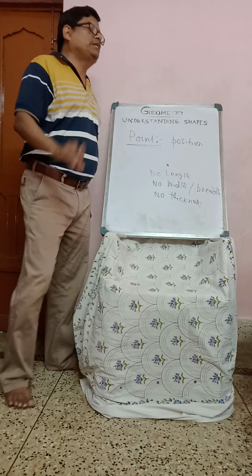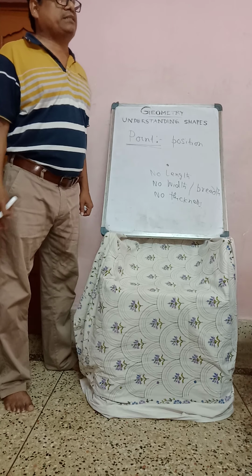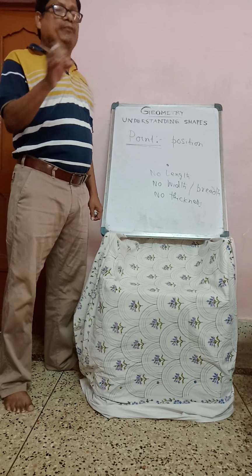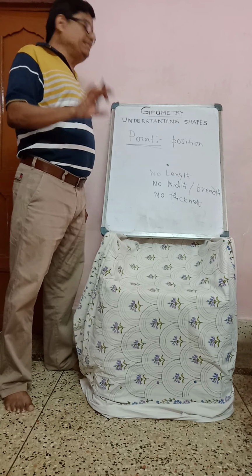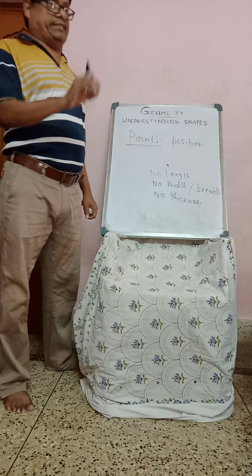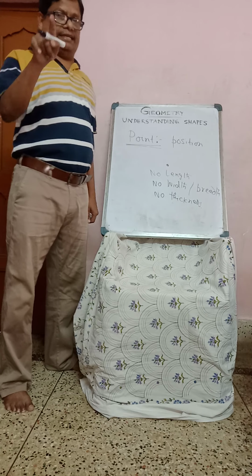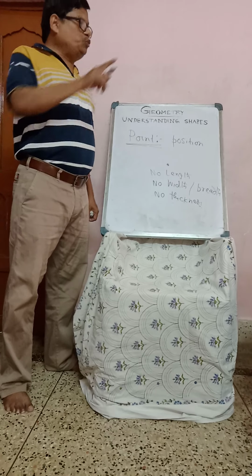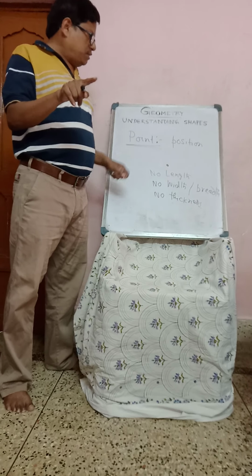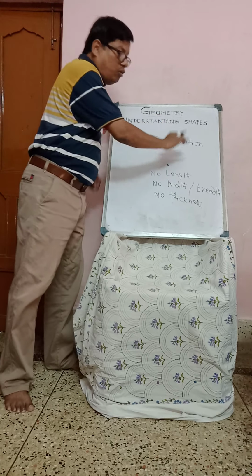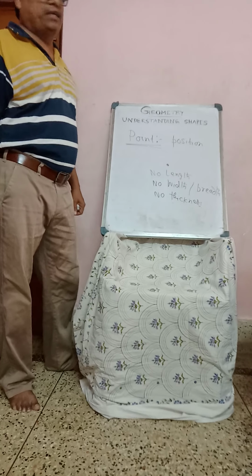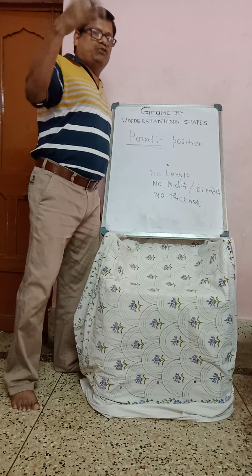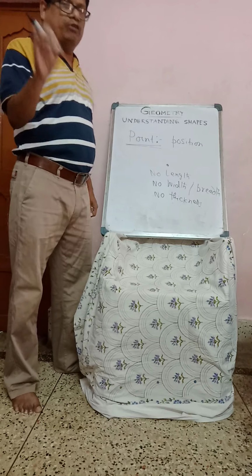Position means, you will know in upper class, the distance from the x-axis or the distance from the y-axis. Two straight lines perpendicular to each other are called axes. In class 9, 10 you will know, not now, you should just remember.